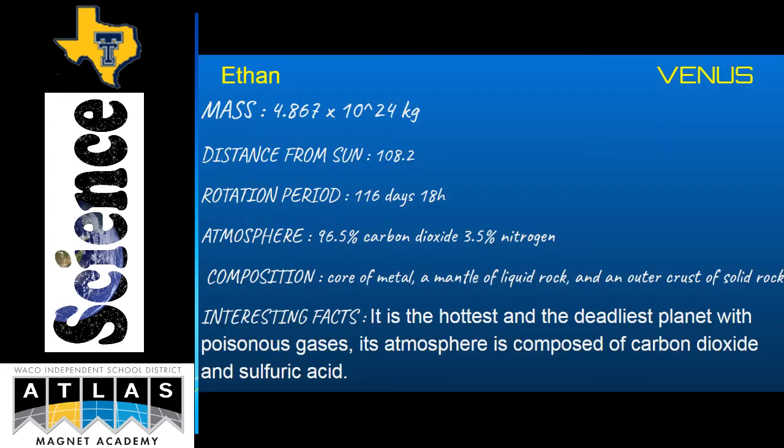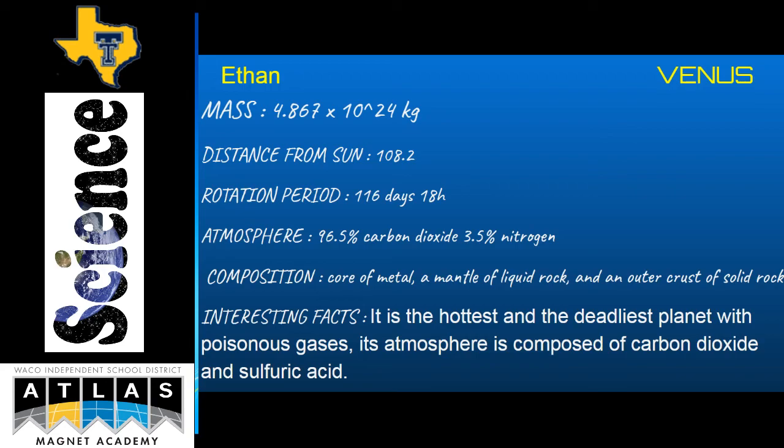Venus. Mass 4.867 times 10 to the 24th power kilograms. Distance from Sun 108.2 kilometers. Rotation period 116 days and 18 hours.